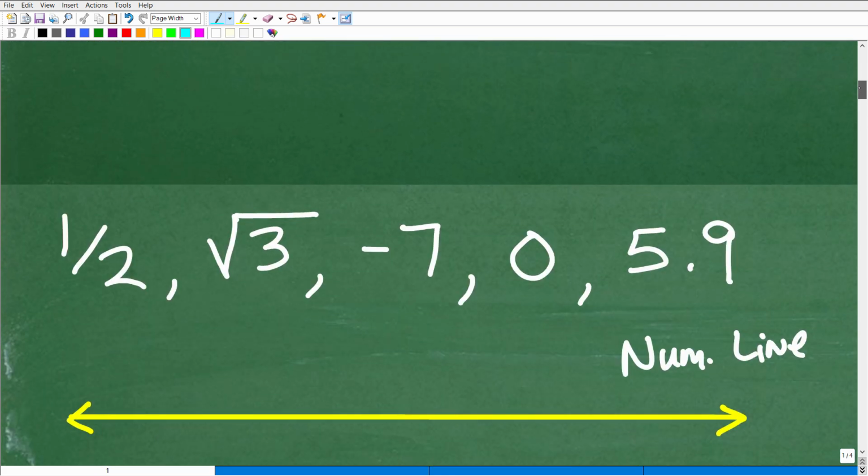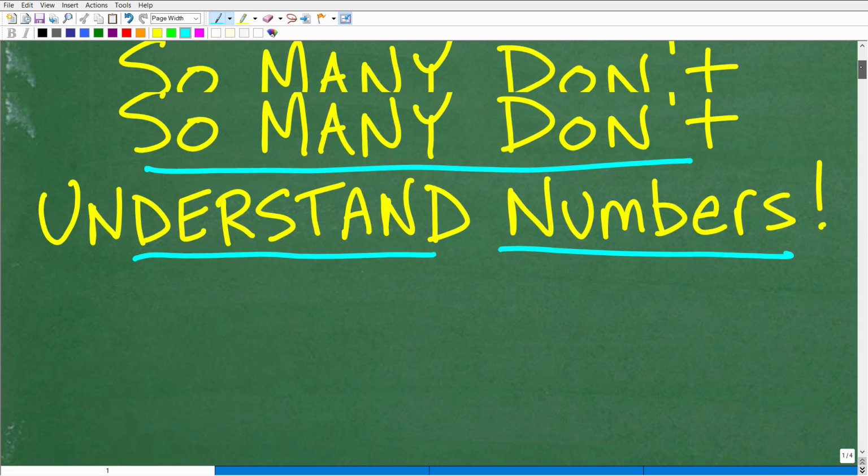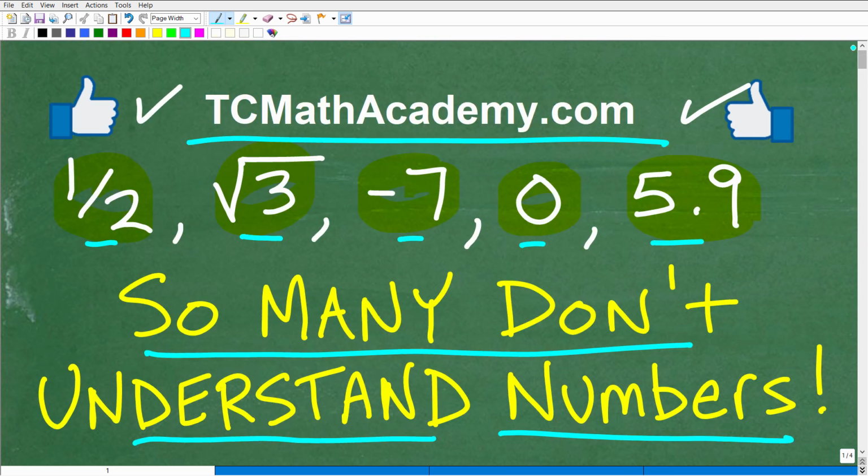Well, listen, I'm telling you right now that you need to understand the classification of these numbers. This is not something you want to ignore if you truly want to be successful in mathematics. Now, I don't know how bad you want to learn math, but if you truly want to learn mathematics, you just kind of need to say, all right, I'll listen to you, Mr.